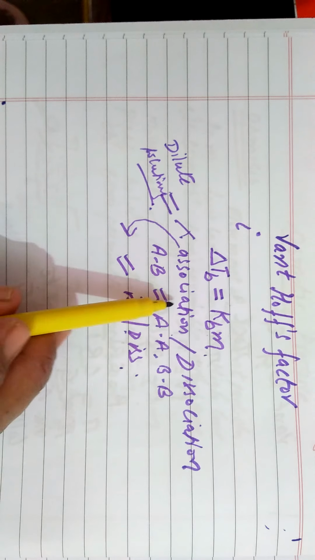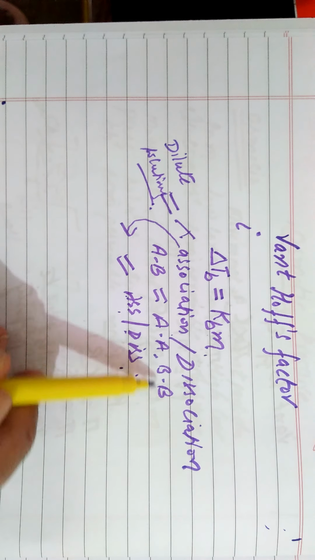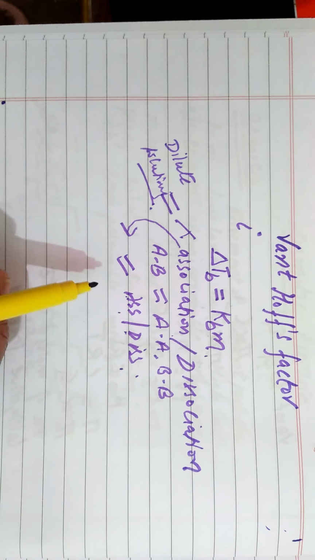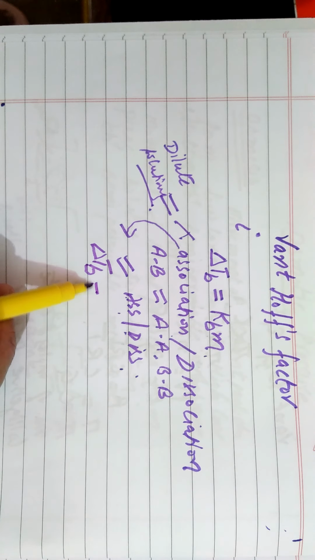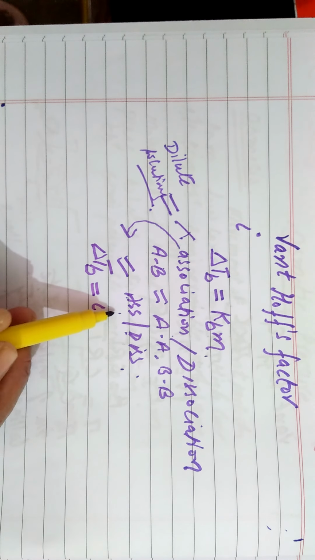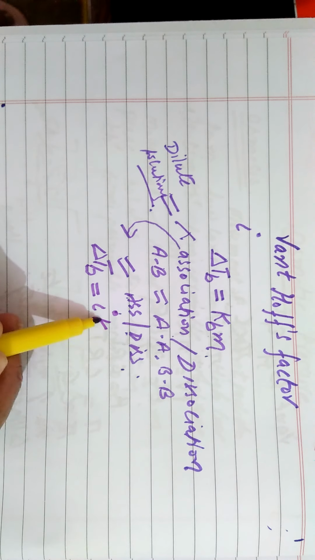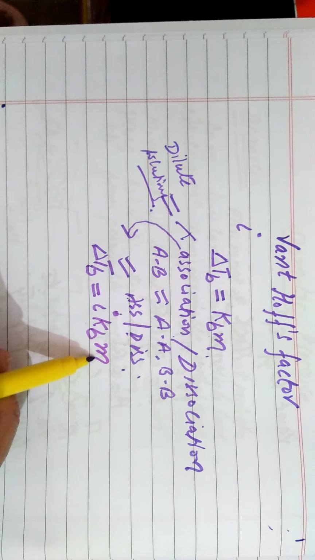AB interactions will no more be similar to AA and BB interactions. It means delta TB or any colligative property will vary in its relationship with molecular mass by the van't Hoff factor, that is named iota.